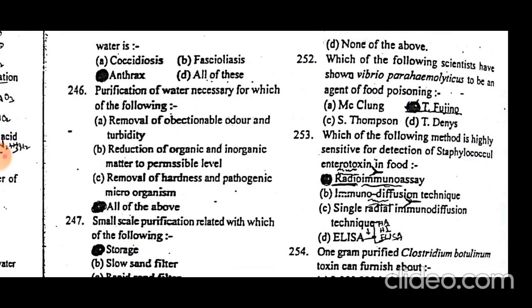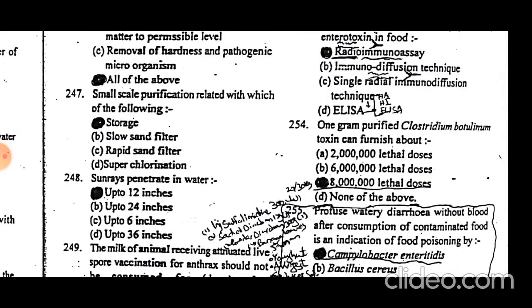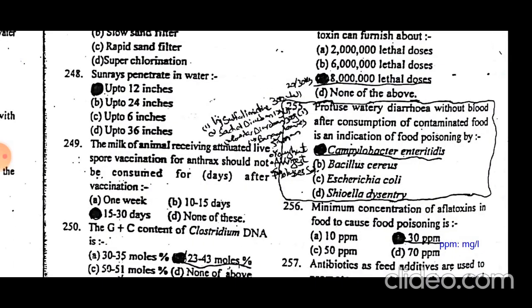Purification of water is necessary for which of the following? Purification of water is necessary for removal of objectionable odor and turbidity, reduction of organic and inorganic matter to permissible level, and removal of hardness and pathogenic microbes. Small scale purification is related with storage. Sun rays can penetrate up to 12 inches in the water.